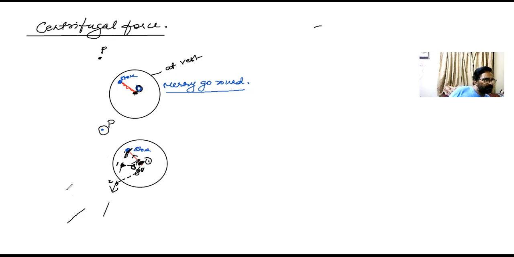So to explain this motion, for that observer, there is some force acting away from the center. And this force, they called it centrifugal force.